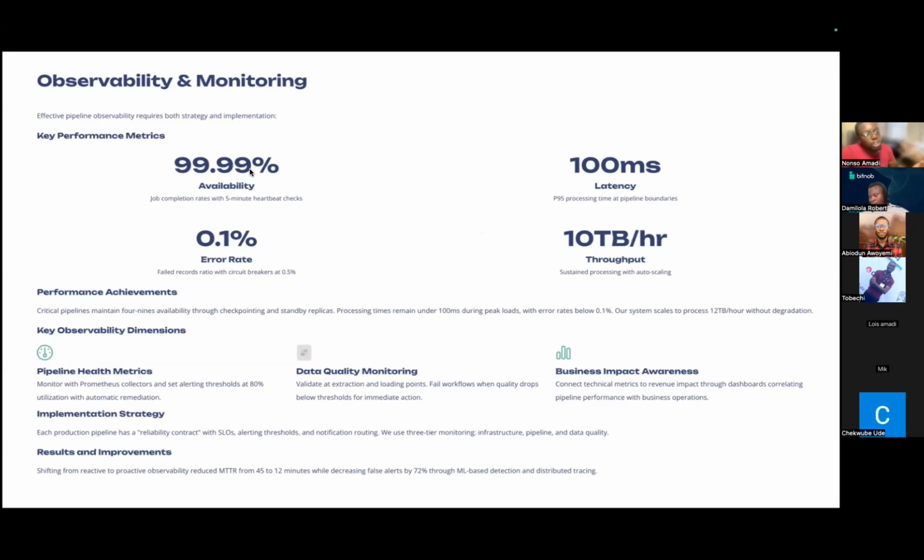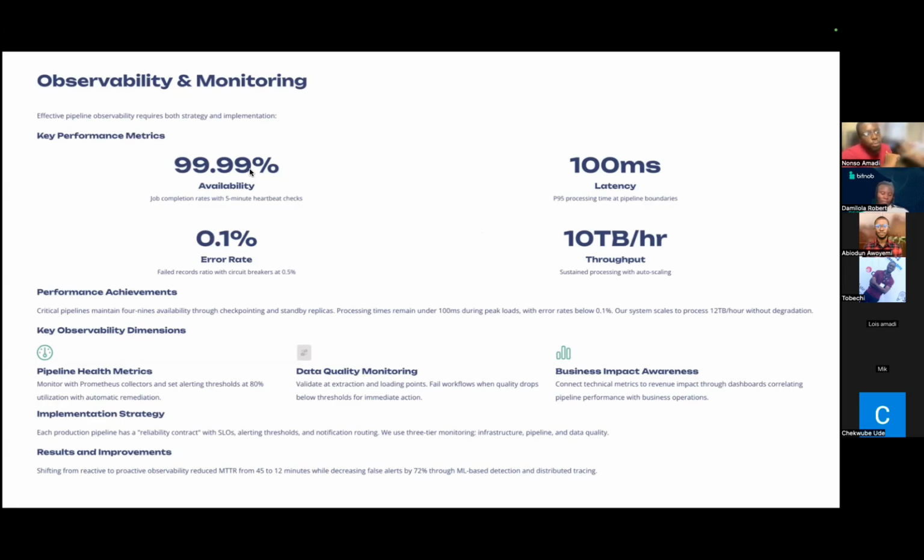We want to be able to monitor it. And a good way we can do that is to use something known as Prometheus collectors, right? Prometheus can help us monitor the state of our pipeline, CPU, memory, and even disk space. We can even set an alerting threshold: if this particular pipeline exceeds 80% utilization in CPU, send an alert and have an engineer be able to remediate it immediately.